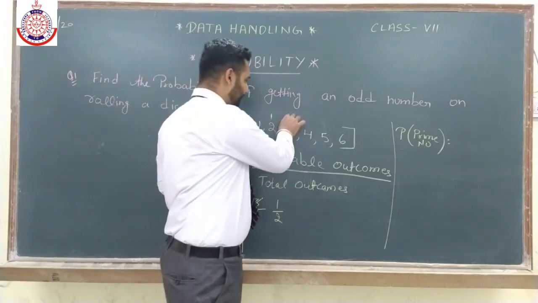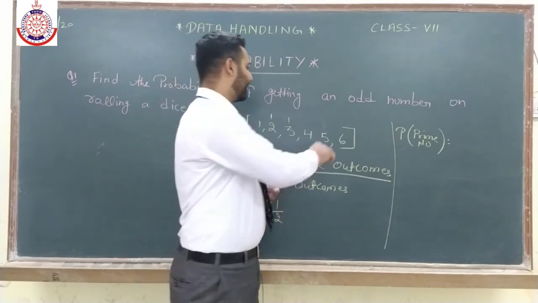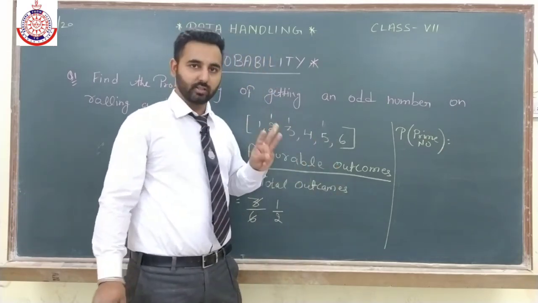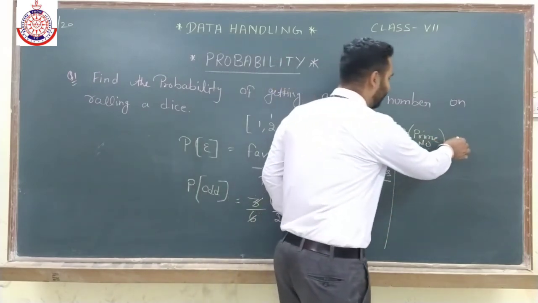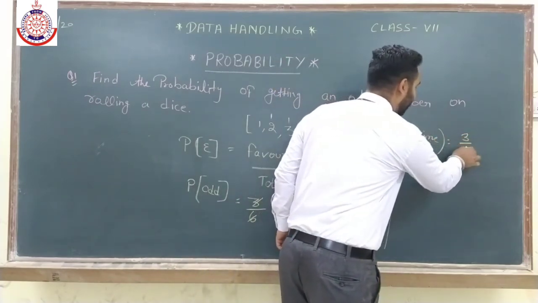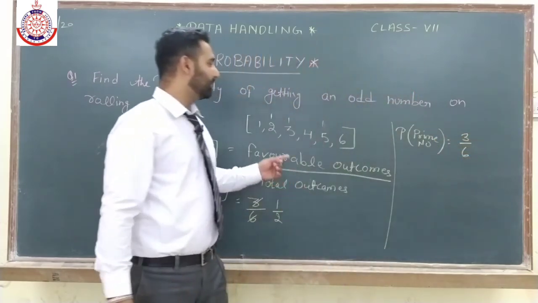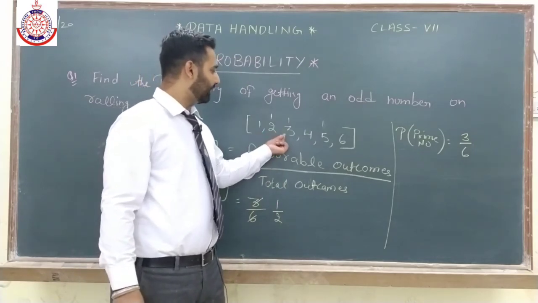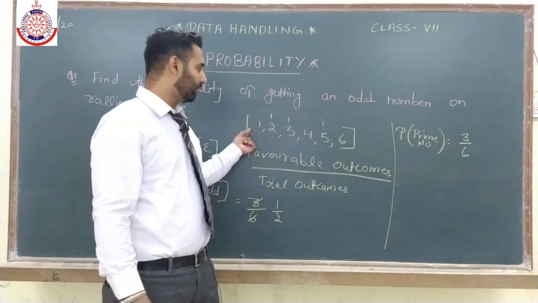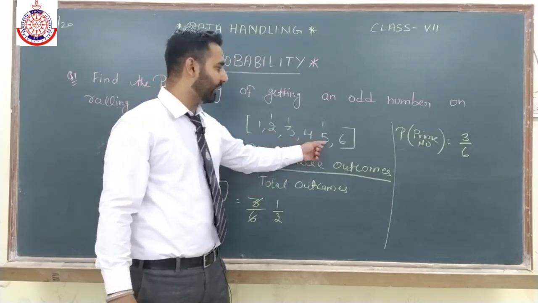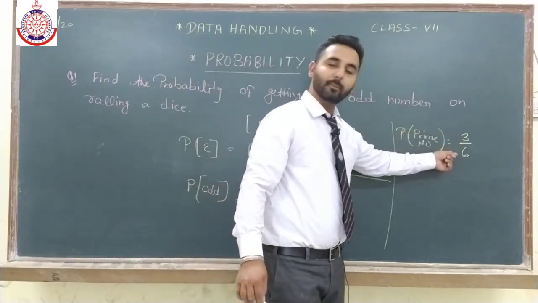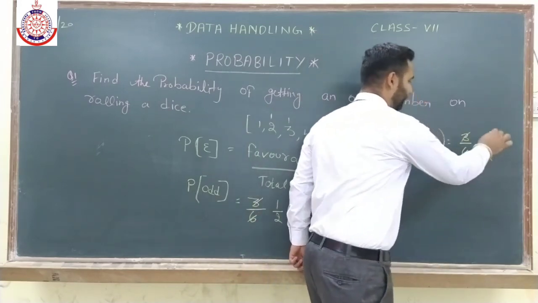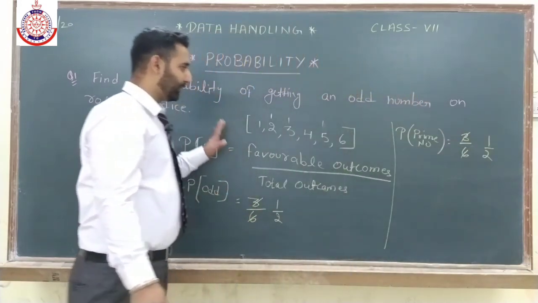The next prime number 3. After that 5. So prime numbers also we are having 3 here. So probability of prime number also will be 3 upon 6. Because my favorable are prime numbers and they are 3 in number, 1, 2, 3. Total are 6, 1, 2, 3, 4, 5, 6. So the probability will be 3 upon 6, 1 upon 2. I hope it is clear to you.